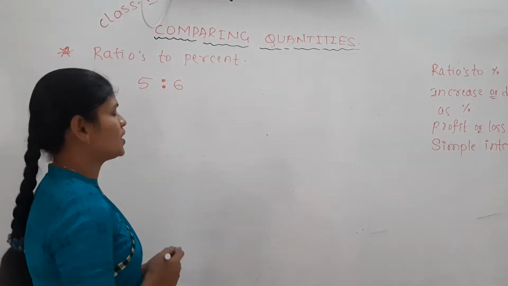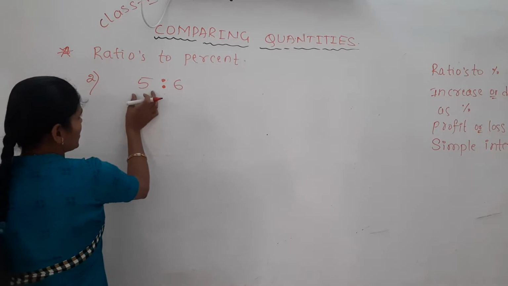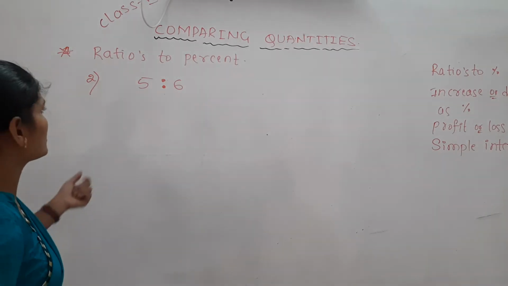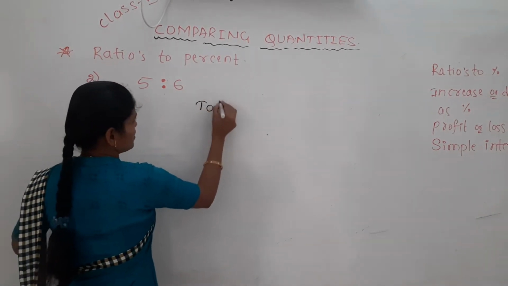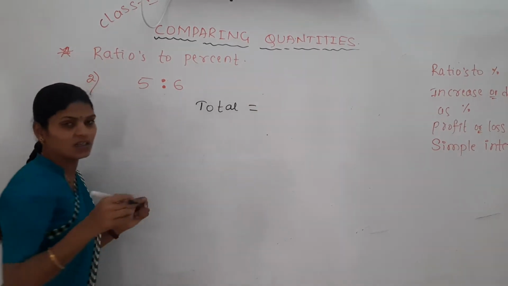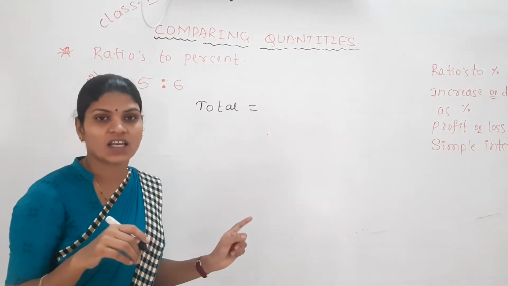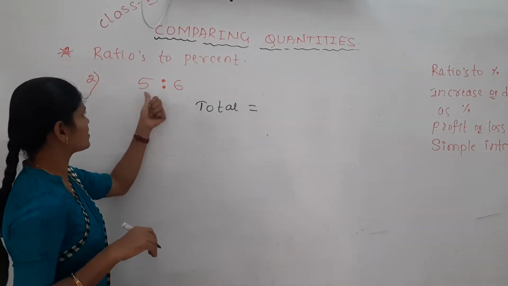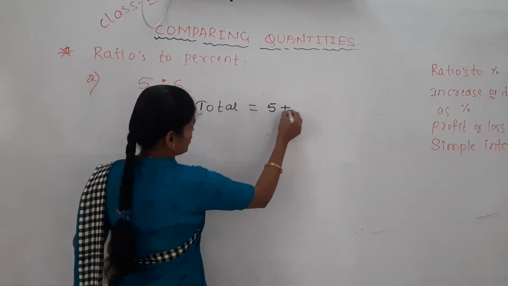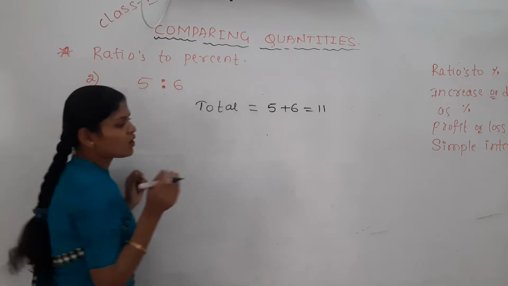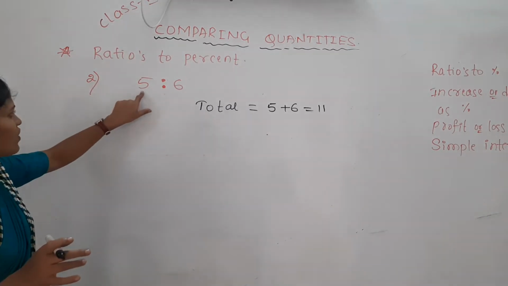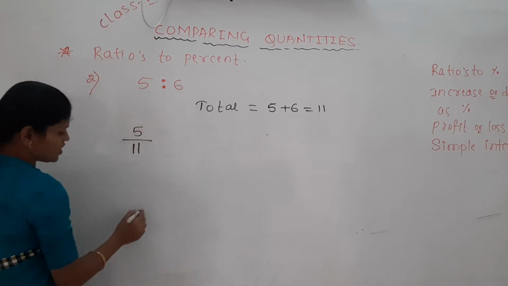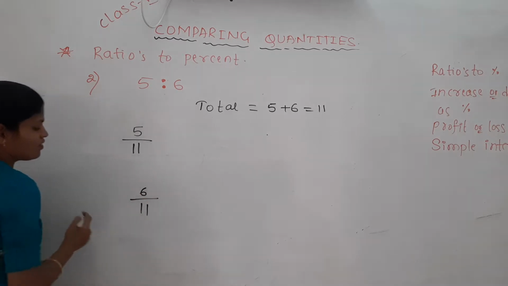Percent. How? Here one of the things is in terms of 5, another is 6. So totally how many things are there here? In the last problem we took the total equal parts in that apple, how many? 4. Same way here also, how many total parts are there? 5 plus 6, 11. So out of 11 equal things, in the first one we have considered 5, and in the second one, out of 11 we have considered 6.